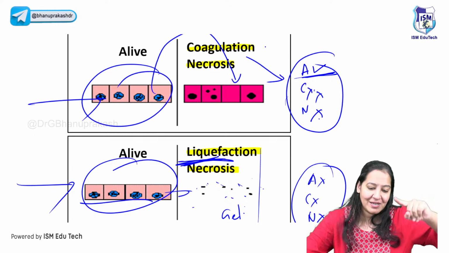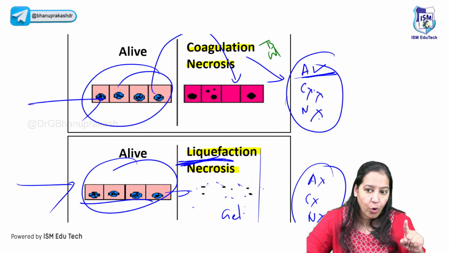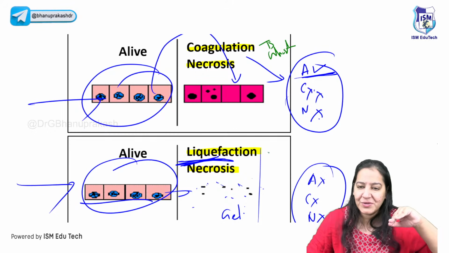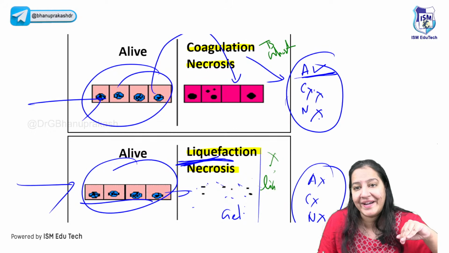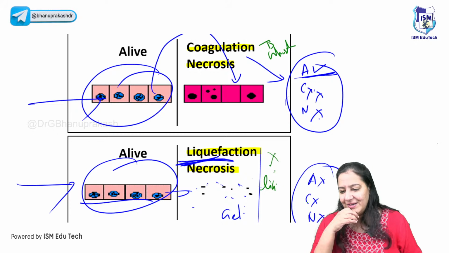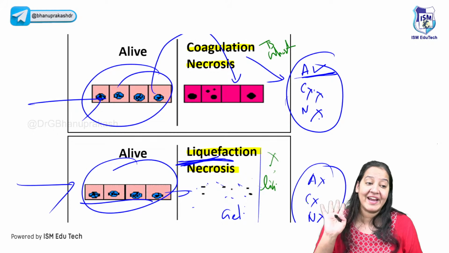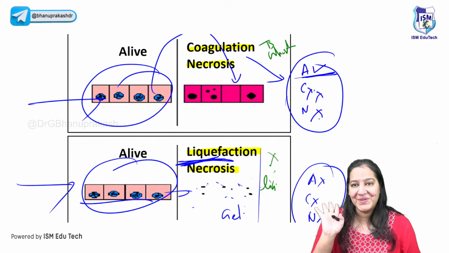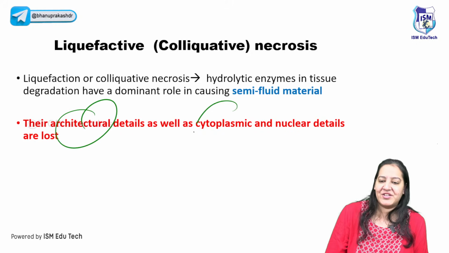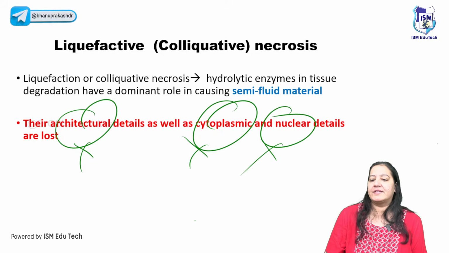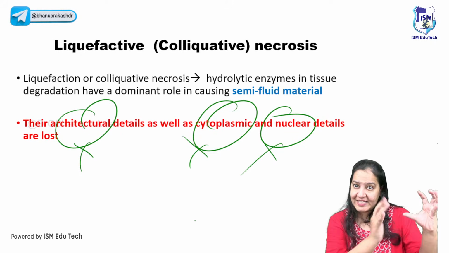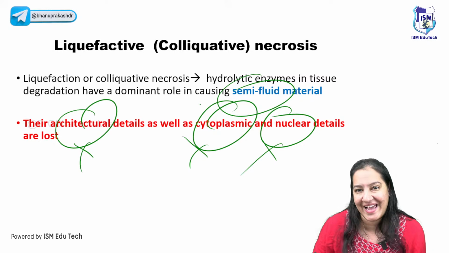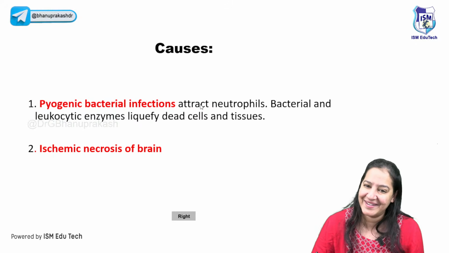So that's why we use the terms tombstone and ghost cell for coagulative, but we don't use these terms for liquefactive. Here we use liquid, gel-like material. Give me a thumbs up. These are the finest details you must know. So that is the definition. Here, architectural, cytoplasmic, and nuclear details are all lost. And ultimately, a group of cells gets converted into a semi-fluid, liquid-like, gel-like material.